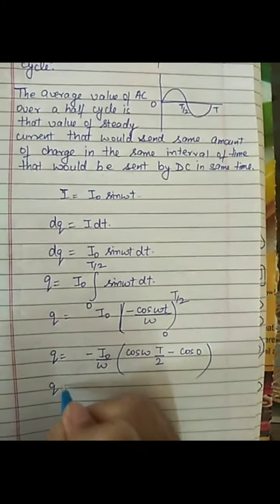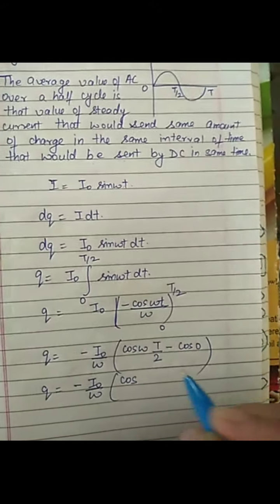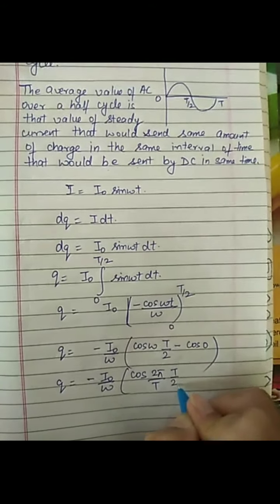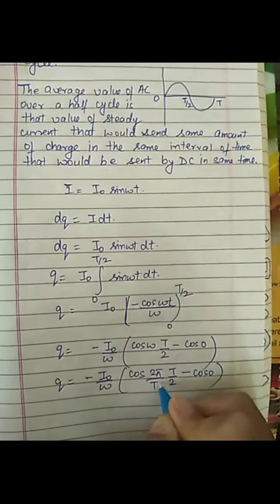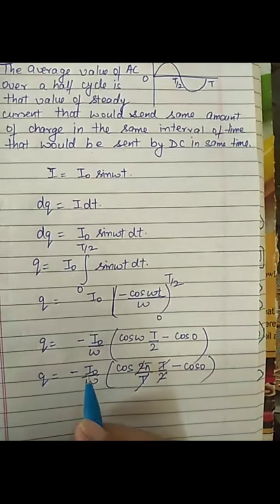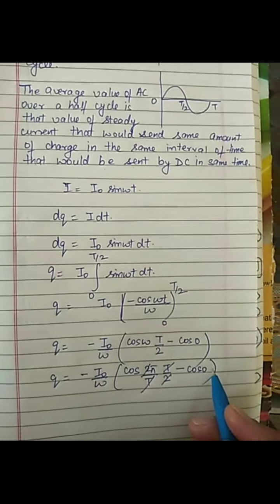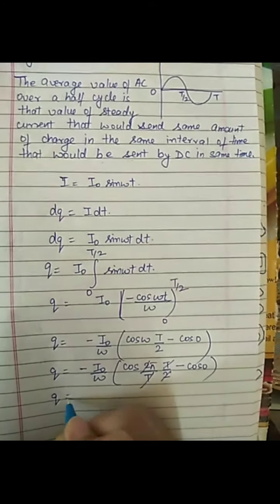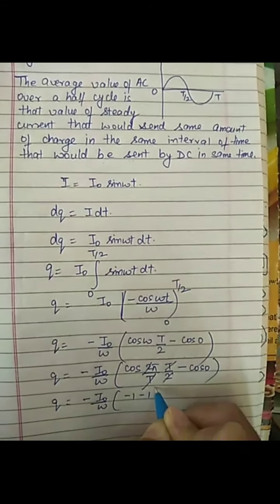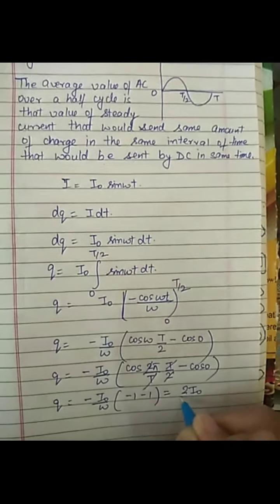Again q will be equal to minus I naught by omega. Cos omega can be substituted as 2 pi by T into T by 2 minus cos 0. On further solving, we will get q equals minus I naught upon omega, cos pi minus cos 0. The value of cos pi is minus 1, so we will get minus 1 minus 1. On further solving, we will get q equals 2 I naught upon omega.